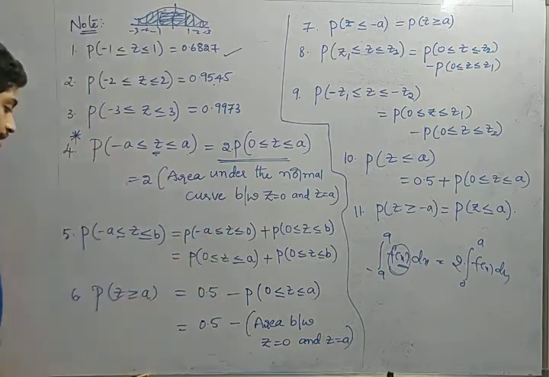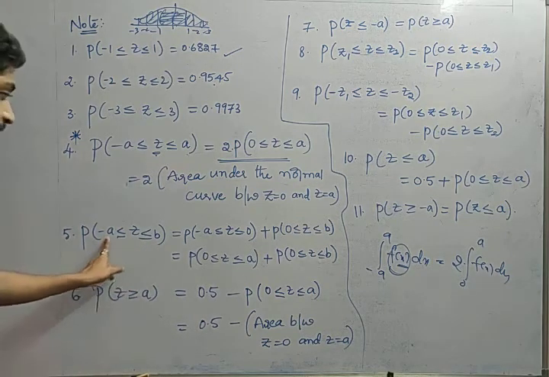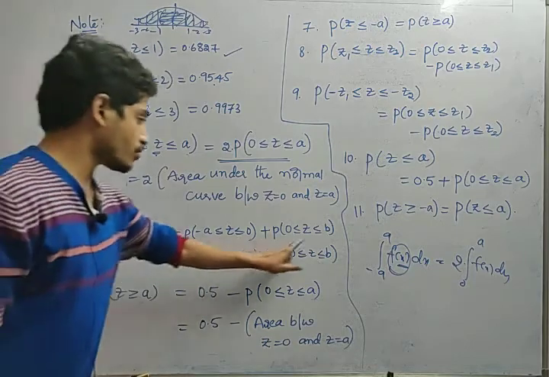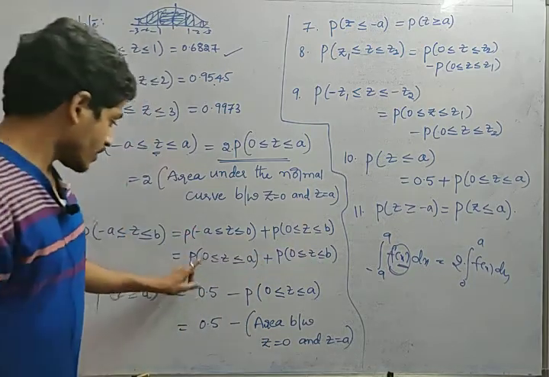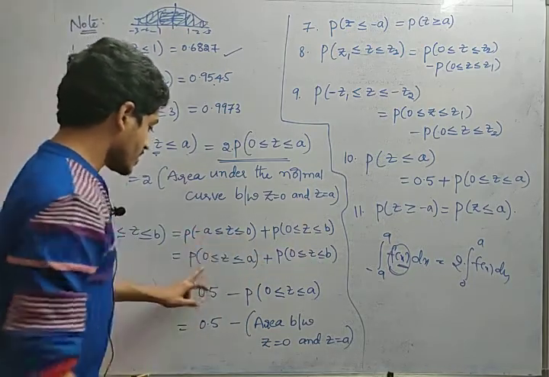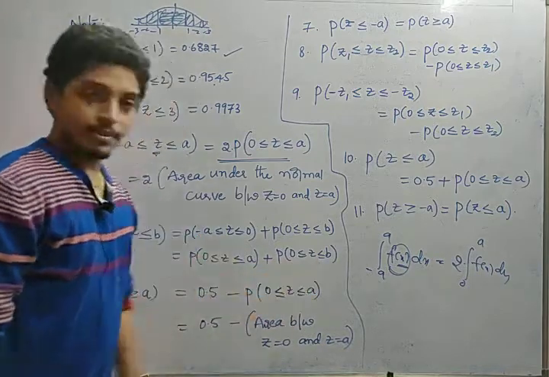Okay, fine. Next, p of -a less than or equal to z less than or equal to b. I can split them as from -a to 0, and from 0 to b. In the same way, if it is minus, I can reverse it: 0 to a, and from 0 to b. Right friends? Hope you understand.